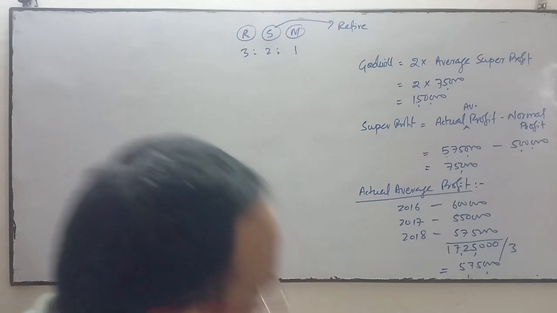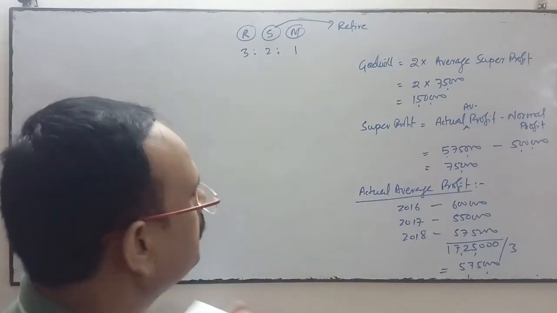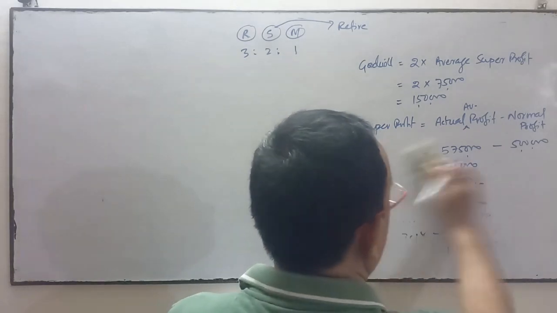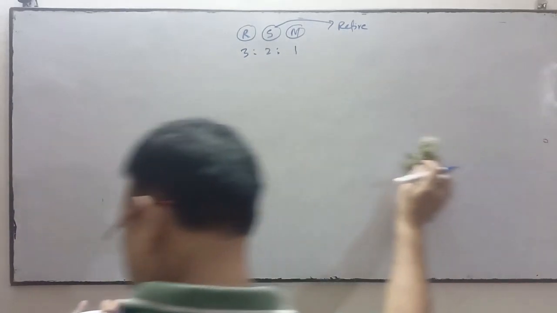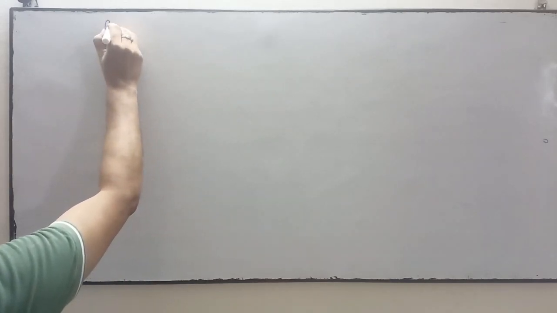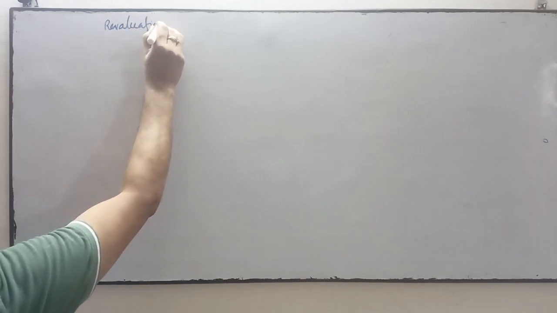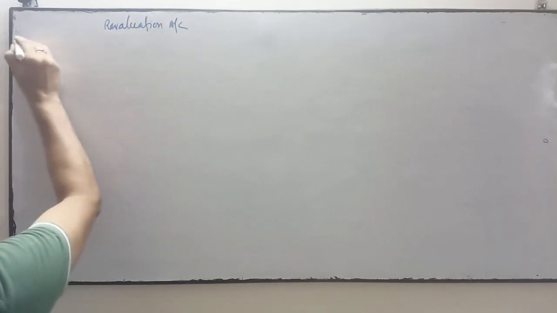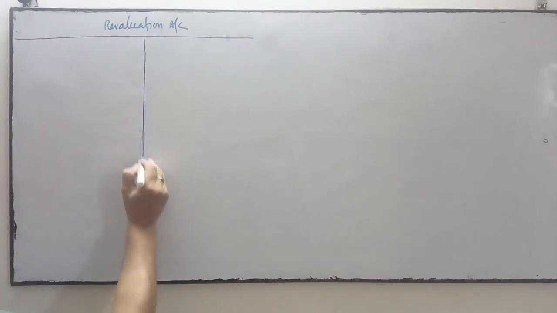Thereafter, information number 2, 3, 4 and 5 are related to the revaluation account, and for that we will prepare the revaluation account.